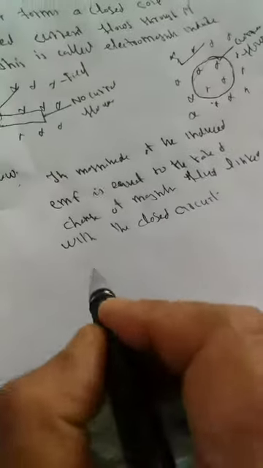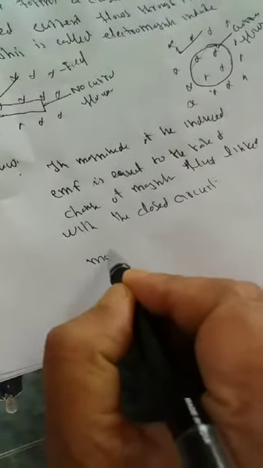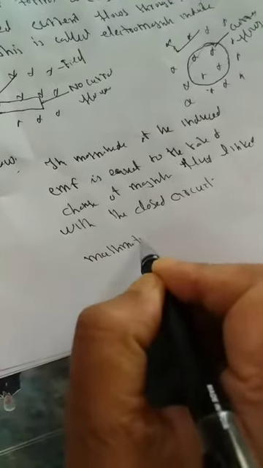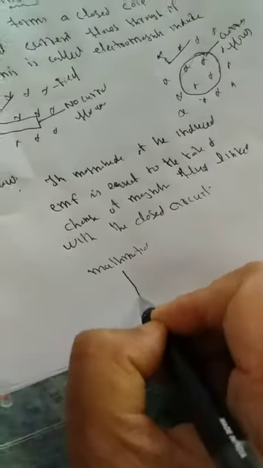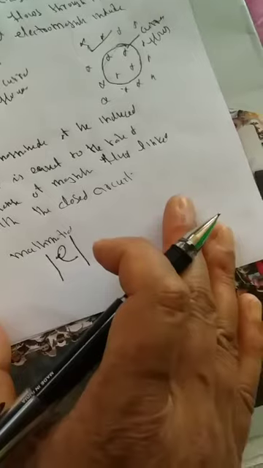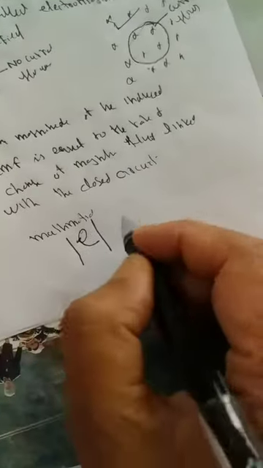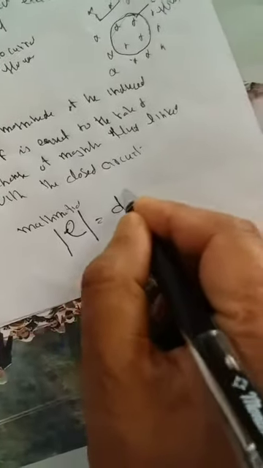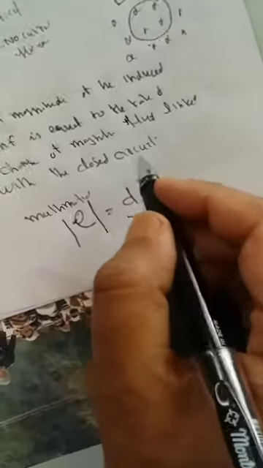That means the magnitude developed, mathematically, we write a simple equation. This is the magnitude. The magnitude of this induced EMF is equal to the rate of change of magnetic flux linked with the coil, d phi divided by dt.